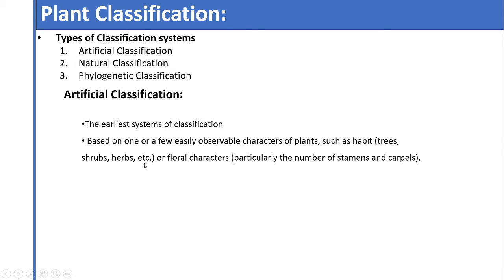So habit of the plant is an easily observable character. If we classify plants on the basis of one or very few easily observable characters, then that is called an artificial system of classification, or the floral characters, particularly the number of stamens and carpels.